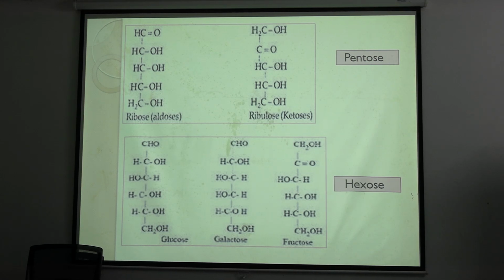Always remember this. The second last carbon determines the D or L form, and this is known as enantiomer. Okay, enantiomer is the spatial arrangement difference between carbohydrates in reference to their penultimate carbon.